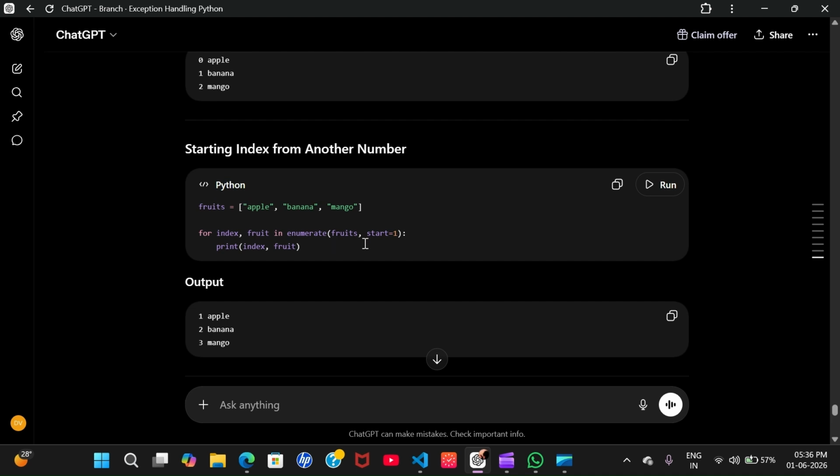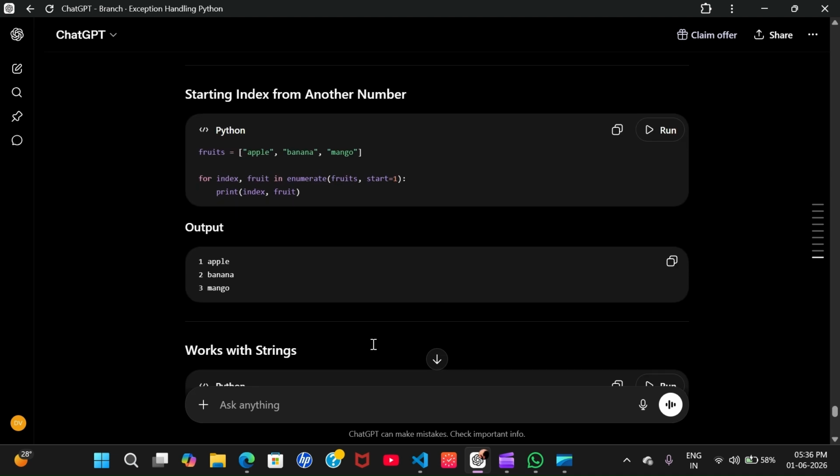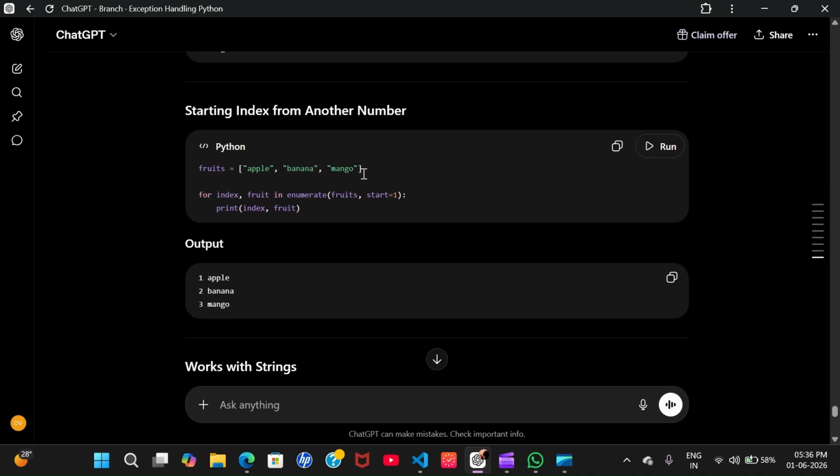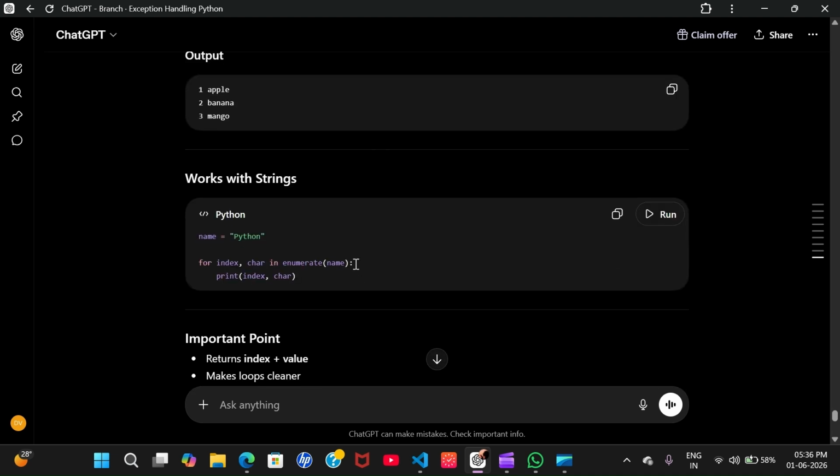In enumerate we can write start equals 1, then indexing will start from 1. Apple, banana, mango. Okay, so that's how. In the same way, a string will be printed. The character at 1 will be P. Do you want to see the output? See the output.